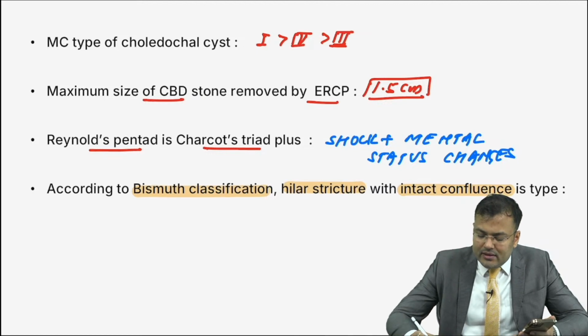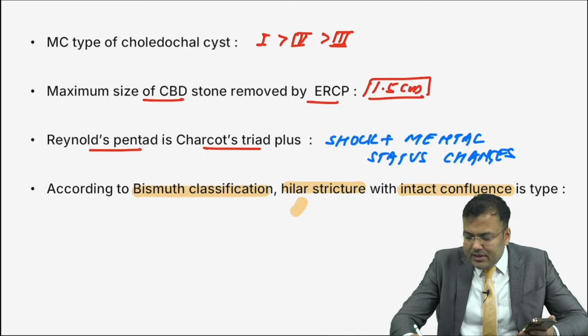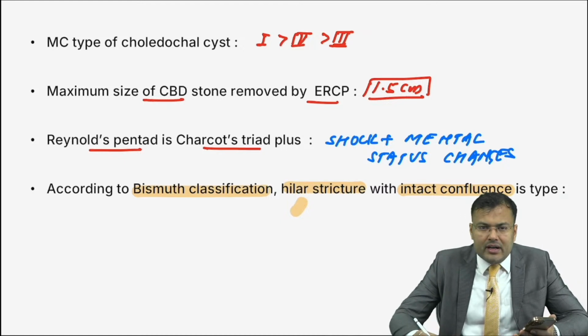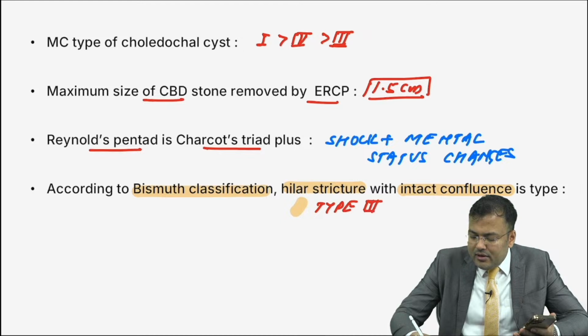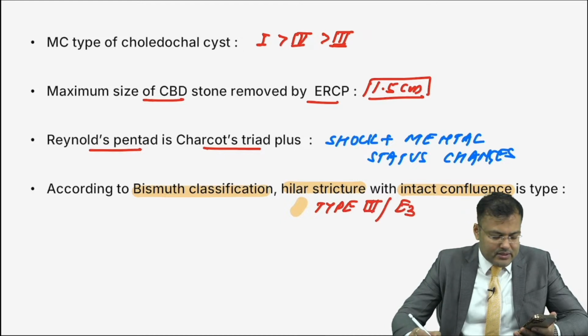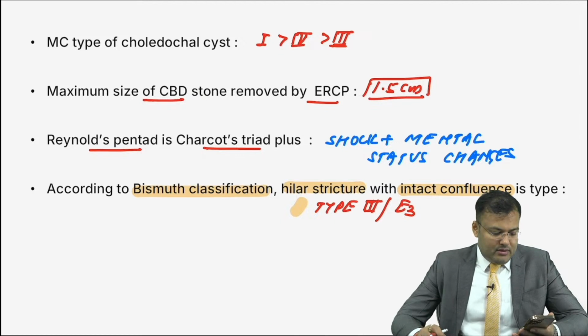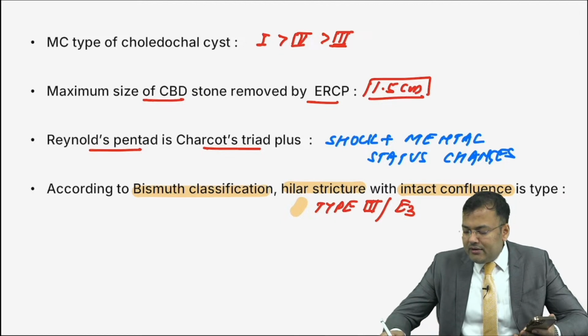So, guys, this is type 3. And according to Strasberg, it becomes E3. So, it is type 3. This is type 3 or it's E3. It is E3. So, very good. Soumya, you are correct. Sanjeev Saini, Amma, all of you are correct. Very good. Next.